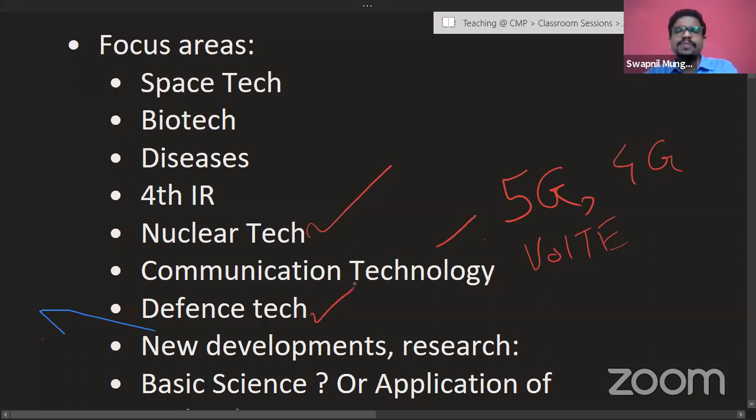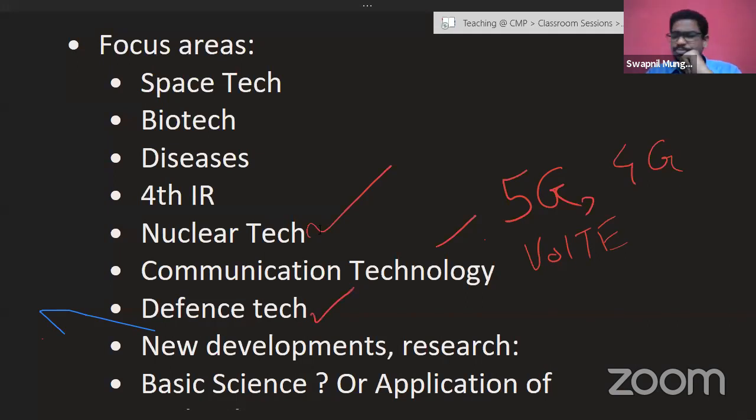Next, defense technology. Recently you all have read about various Rafale-like fighter jets. So defense related technologies are coming up, which are going to be important. You all must be reading about all those things as well.